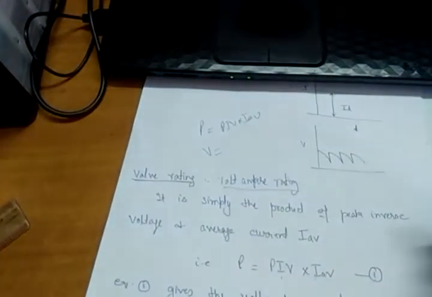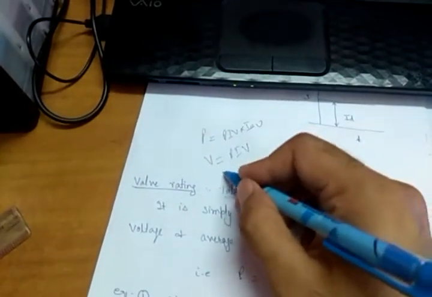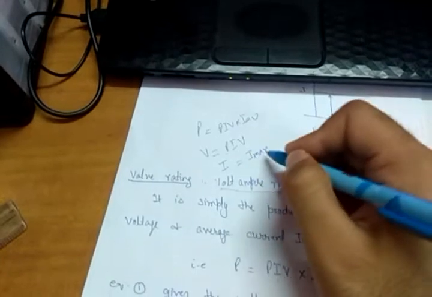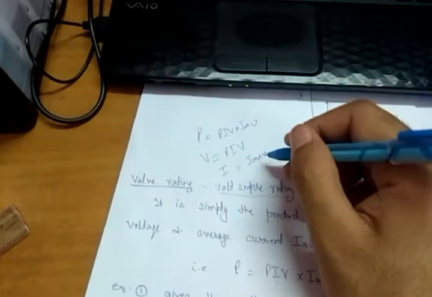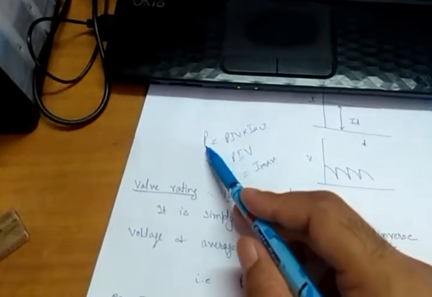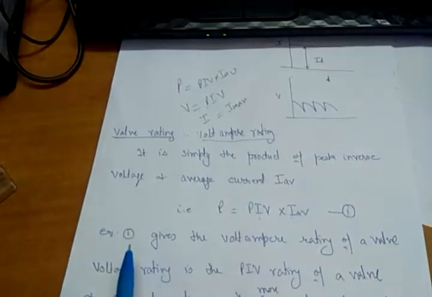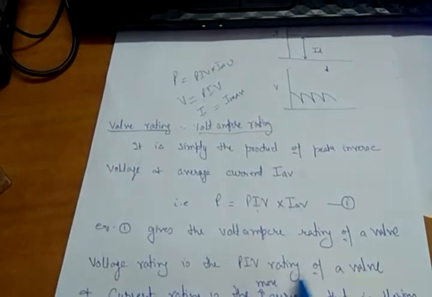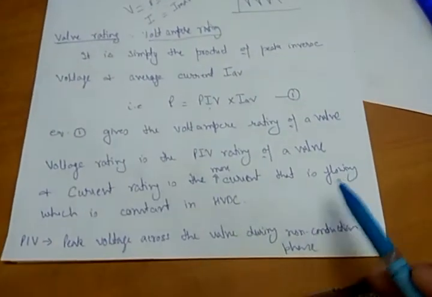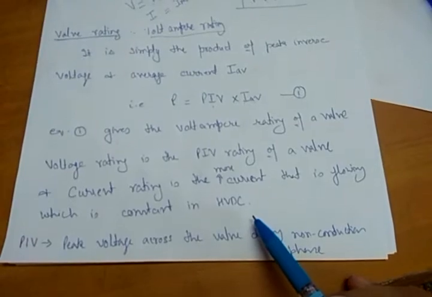Voltage rating is the PIV, and the current rating is I max, which always remains constant in HVDC because we say the current remains constant. However, the power rating is PIV into I average.